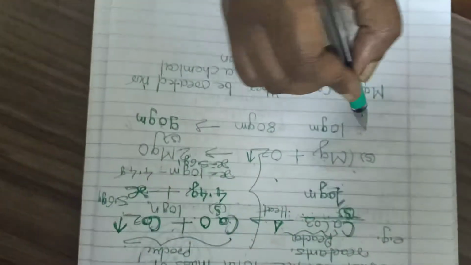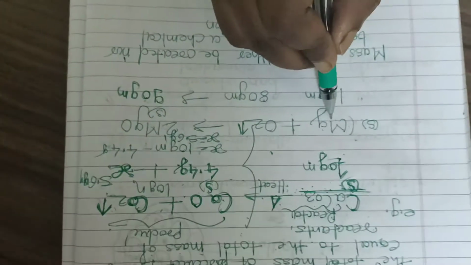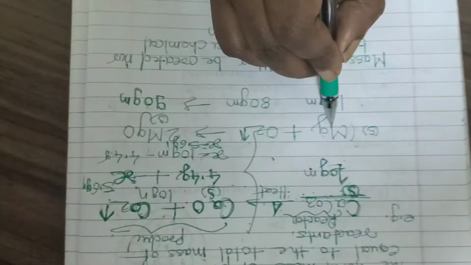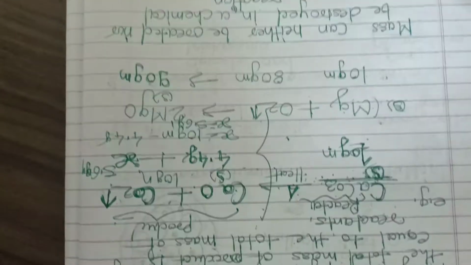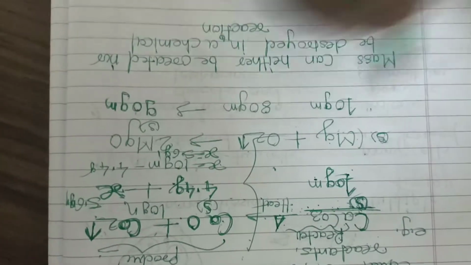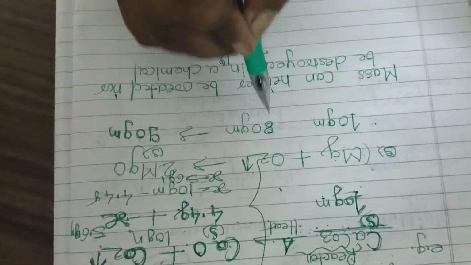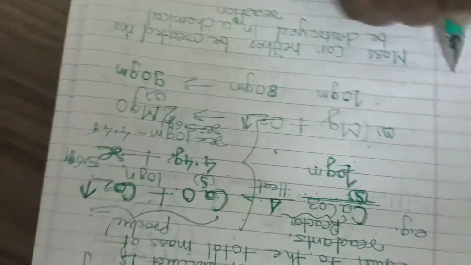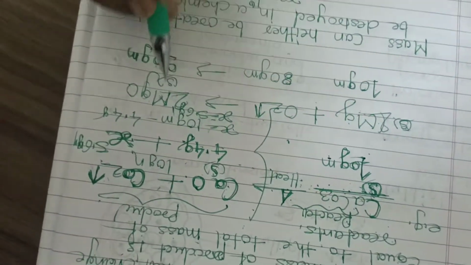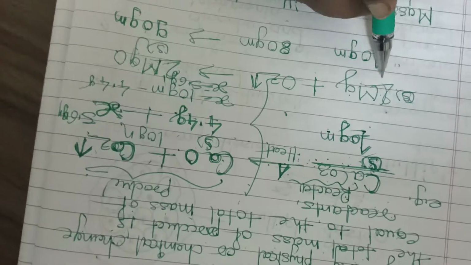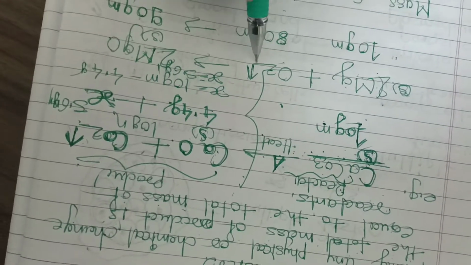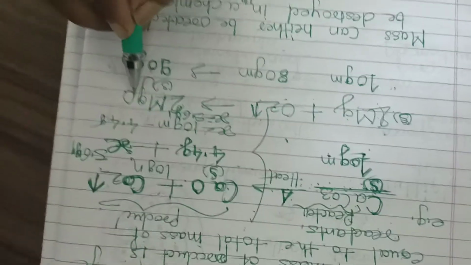Here I would like to give another example for you. This is magnesium ribbon, in solid form, which is 10 gram, and this is oxygen, which is 80 gram, and now we are going to get MgO. MgO means magnesium oxide. When this magnesium is burned in the presence of oxygen, we get magnesium oxide.